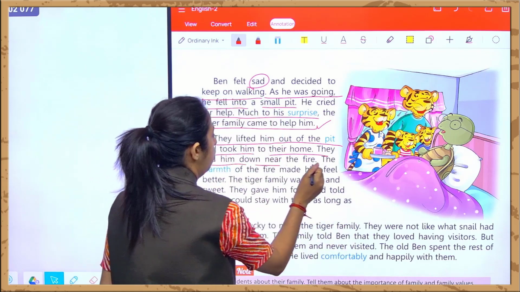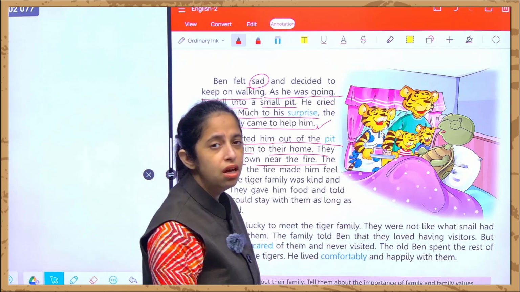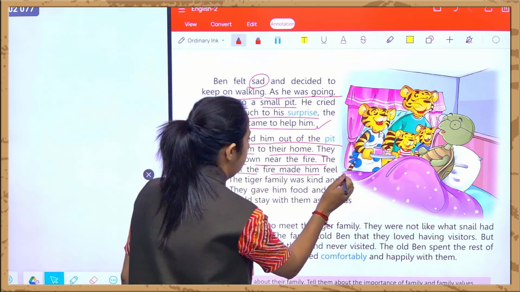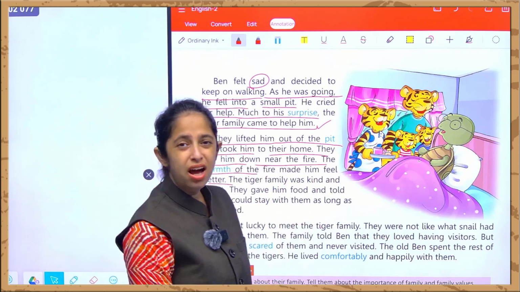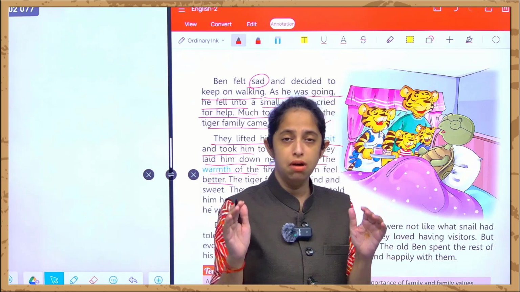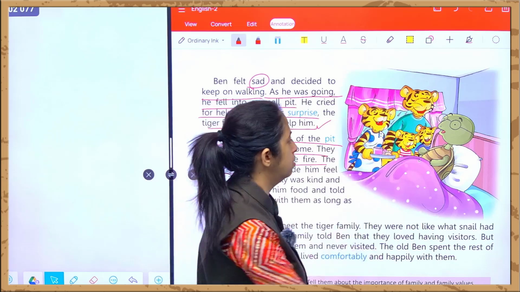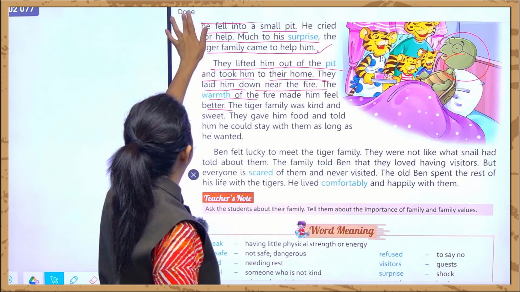And they laid him down near the fire. और उसको कहाँ पे बिठा दिया? फायर के पास, जहाँ पे आग जल रही थी. And the warmth of the fire made him feel better. और फायर की warmth से he was feeling much better at that time. Who was feeling much better? Ben was feeling better, this turtle. This made him feel better.